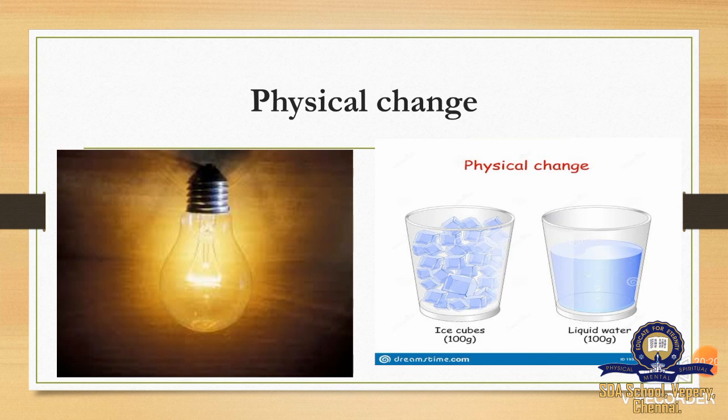So when we take 100 gram of ice cube and when we melt it, what happens? The solid state is converted into liquid state. That is the first change that happens. But you can see the weight remains the same. Though its physical appearance is changed, the weight remains the same. That is, the mass remains the same.